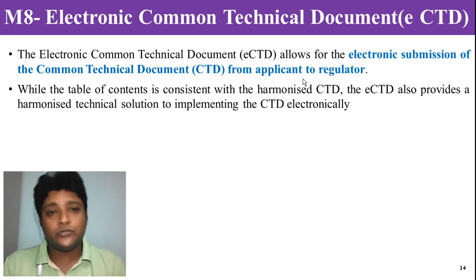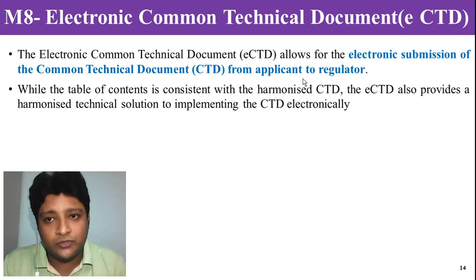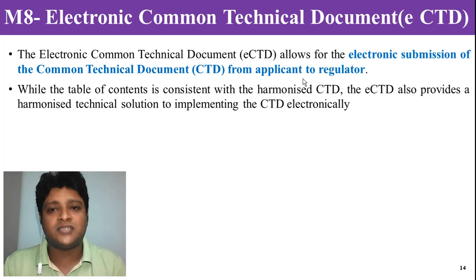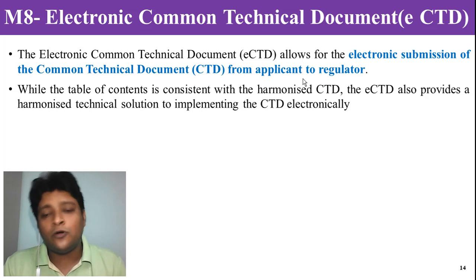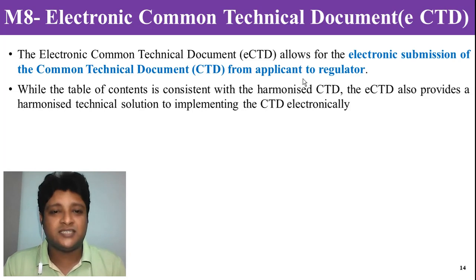As I already told you, the common technical document, or the electronic common technical document, is necessary for the product submitted by the applicant to the regulatory bodies in the form of electronic media for the applications. So this electronic submission of the common technical document from the applicant to the regulator is harmonized, which means it will be accessible by all the regulatory bodies of ICH in 3 different regions, and they can take their decision.